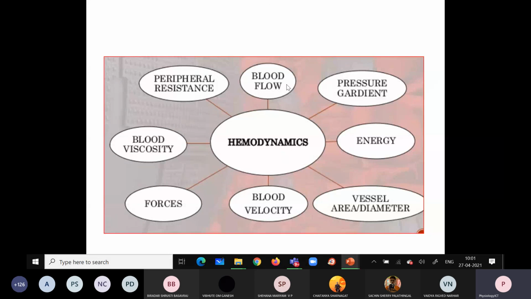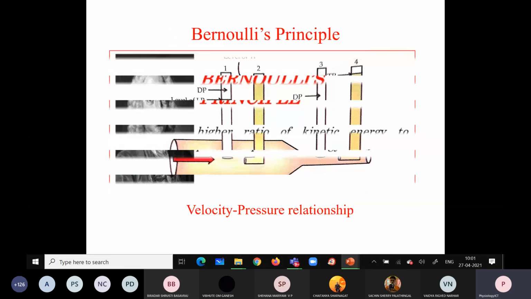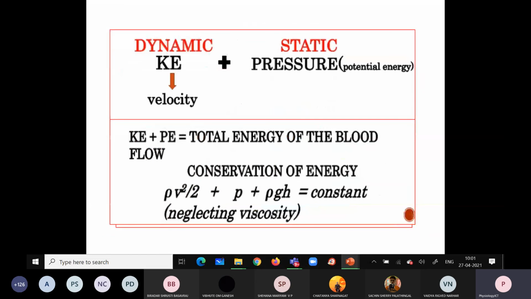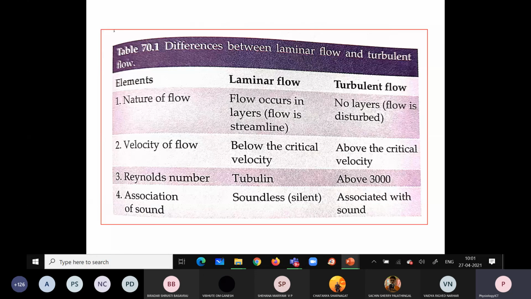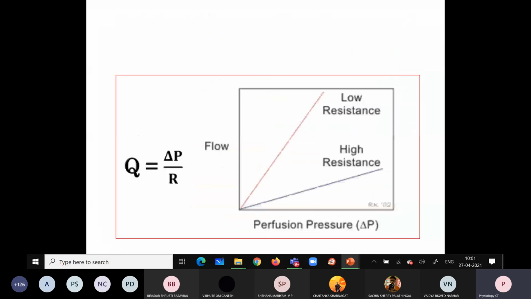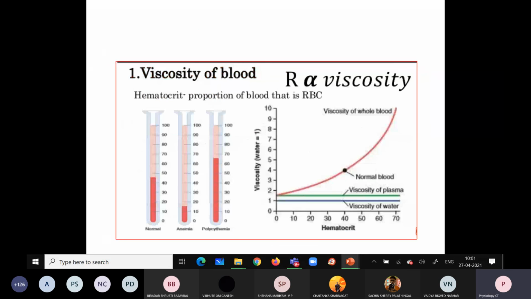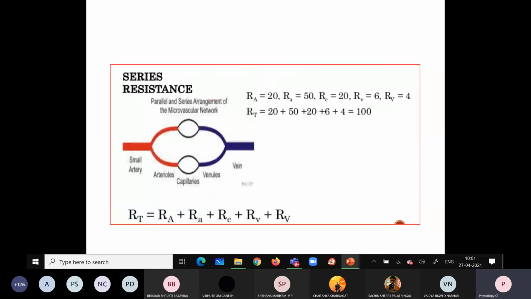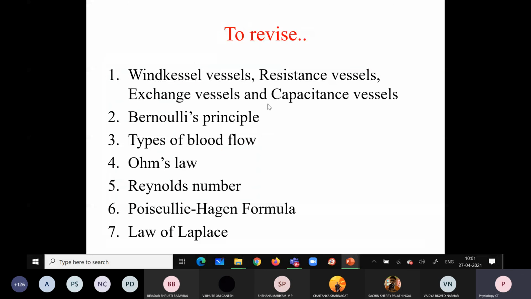And how they are interrelated, we have studied in detail with the help of Ohm's law, Bernoulli's principle, Hagen-Poiseuille law. Then we have studied the Reynolds number. Then we have studied Laplace's law. These are the different laws and principles which explain the relationship between the different physical factors, right?